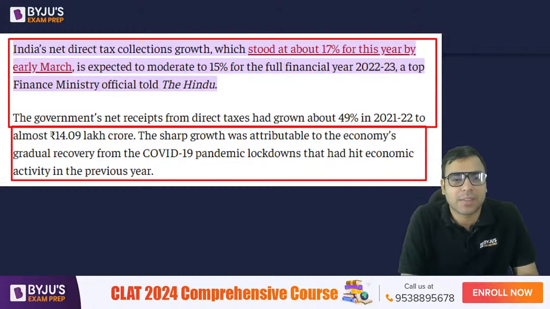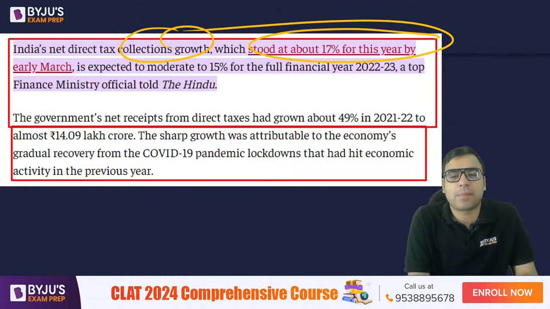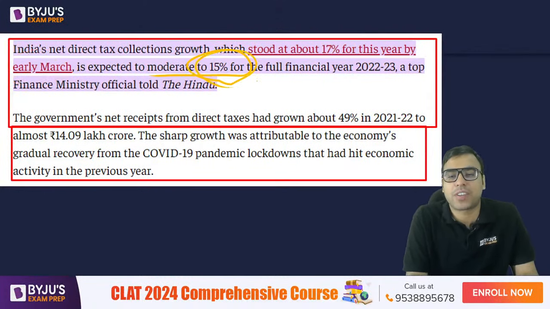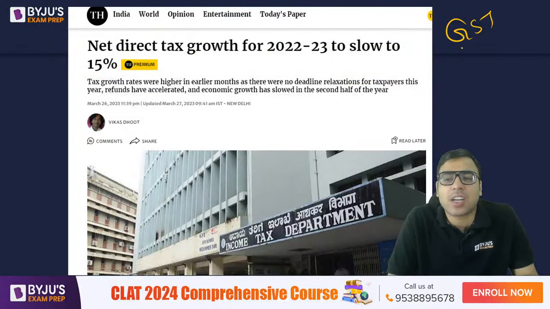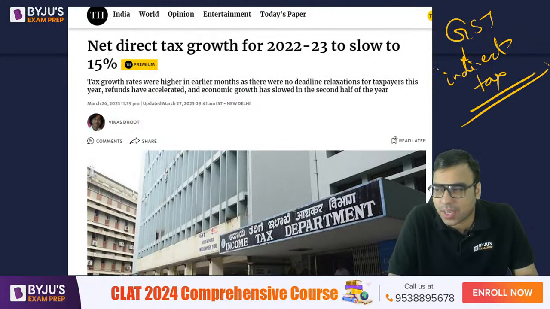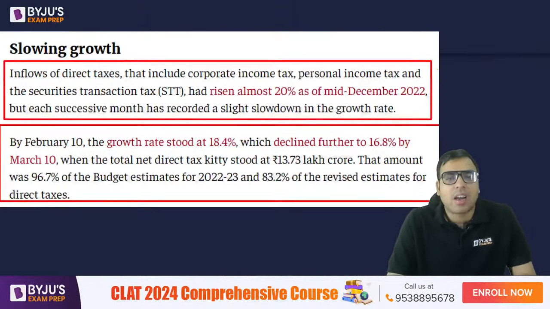We stood at about 17% for this year. Early March is expected to moderate to 15%. That is what it was in the news. And GST, you must be aware of it, is not a direct tax; it is an indirect tax. So you must know it. Just have an idea about this.